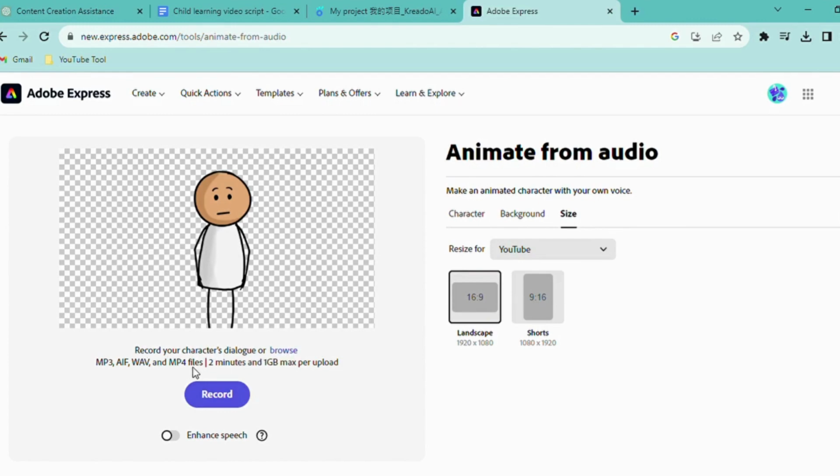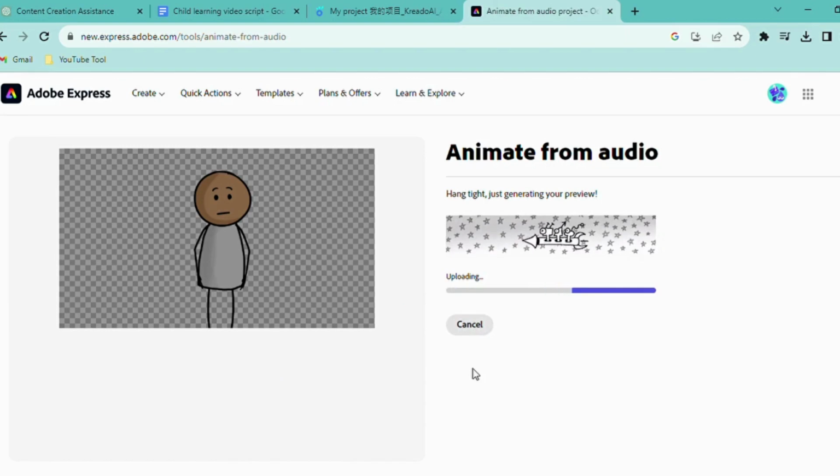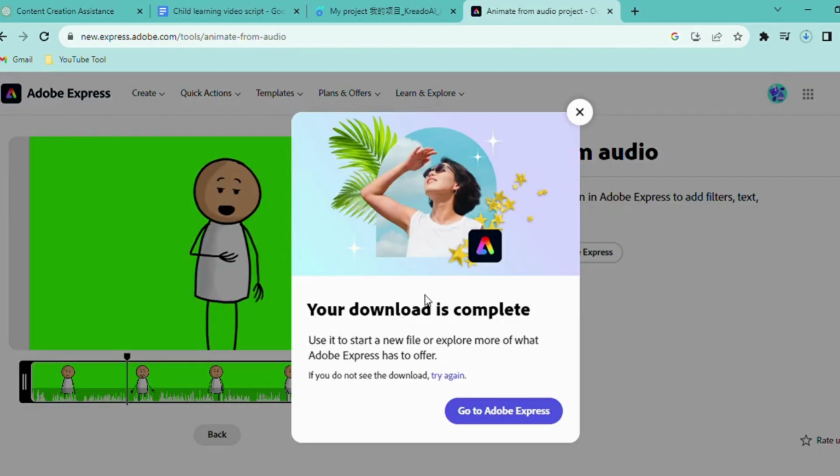Now it's time to bring our script to life. Upload your first audio clip or simply drag and drop it into the designated area. Adobe Express will work its magic, generating the animated characters synced with our audio. This process may take a little time, so be patient. Once the generation process is complete, click on Download to save your video.